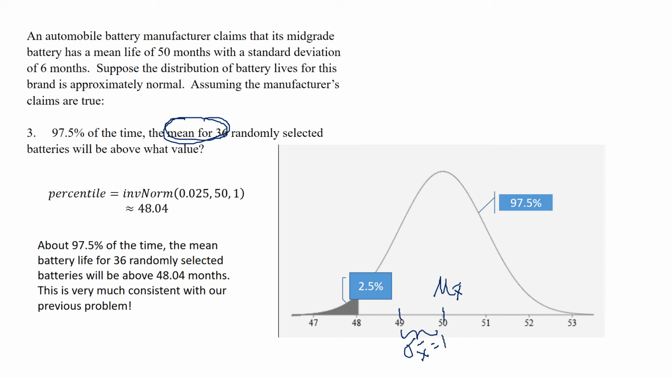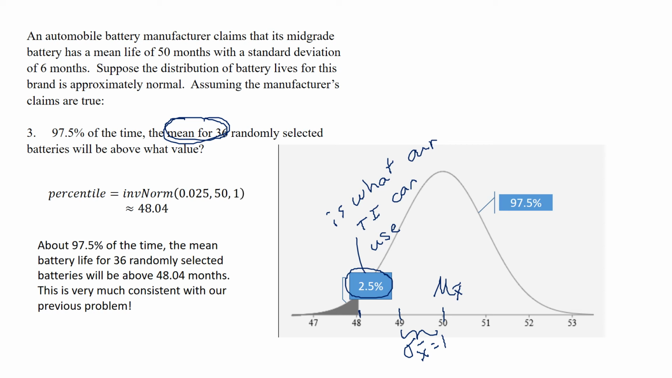Now, if we want to know the value that has 97.5% of the means above it, that means it has 2.5% of the means below it. And this is what our calculator can figure out for us. We want to find a data value, not a probability. We are given a probability. This is like finding a percentile. What we're really looking for is the 2.5th percentile.